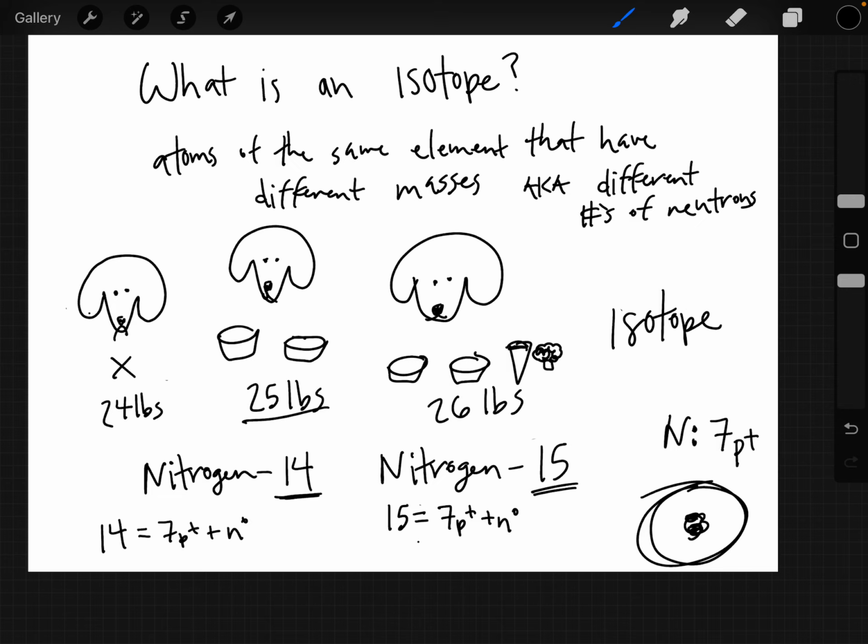So in order to find out how many neutrons are in an isotope, we just have to subtract our protons from our mass number. So for nitrogen 14, we'll find out that we have 7 neutrons. But in nitrogen 15, we find out that we have 8 neutrons. Even though they are the exact same identity, right? They're the same element. They're the same nitrogen. It's just that it happens that one atom is more heavy than the other atom. And that is called an isotope.